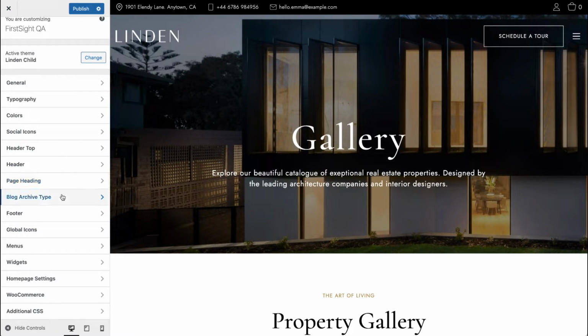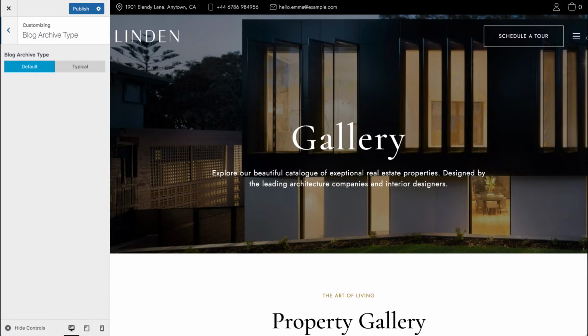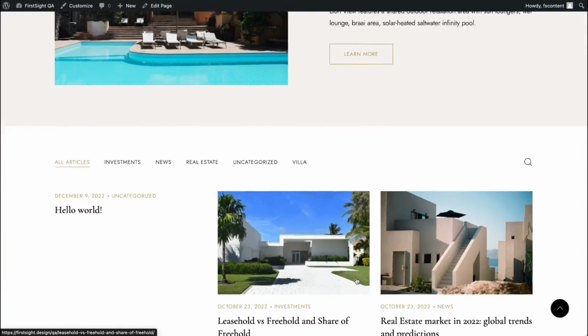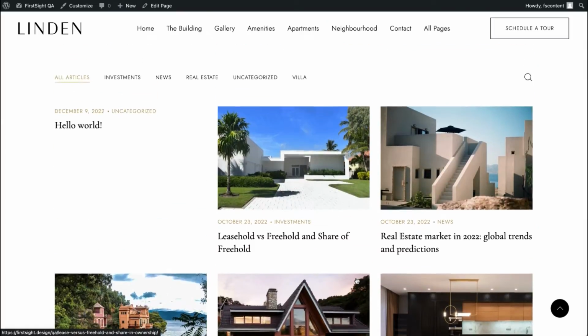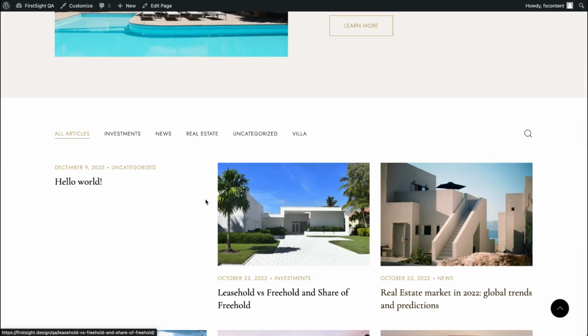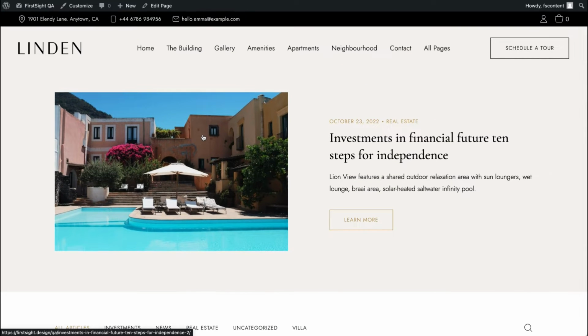So what we have here, the next part of the settings is Blog Archive Type. So let's see how our blog looks like. You can see here a blog with articles, categories. On top we have this sticky post.